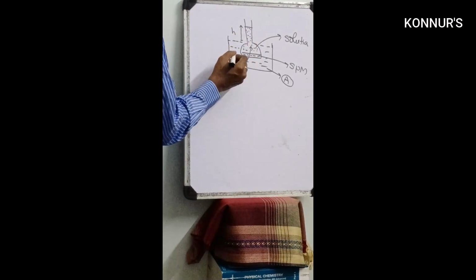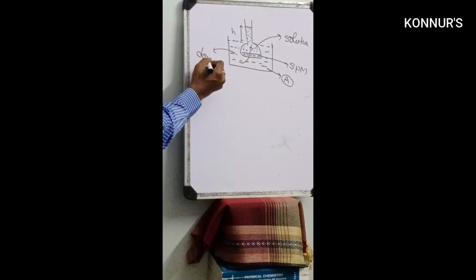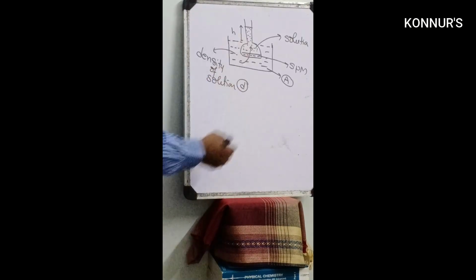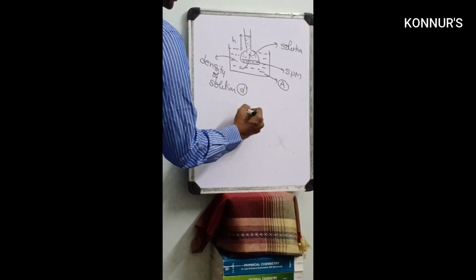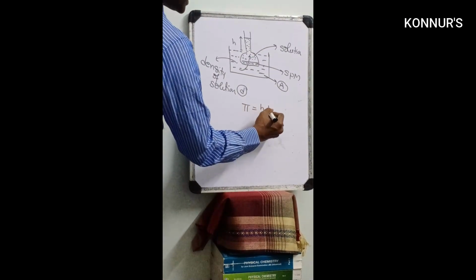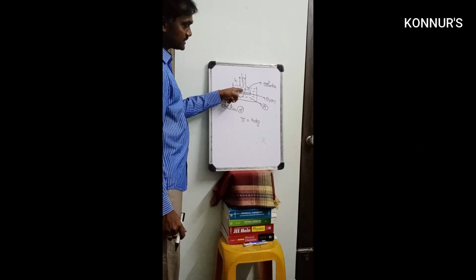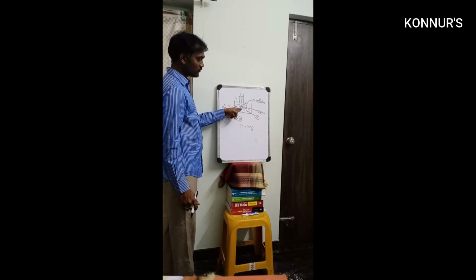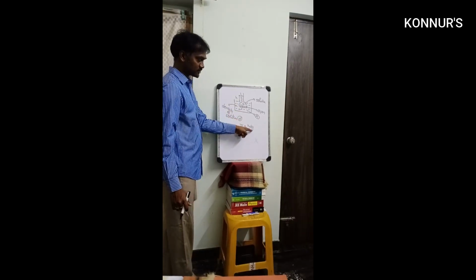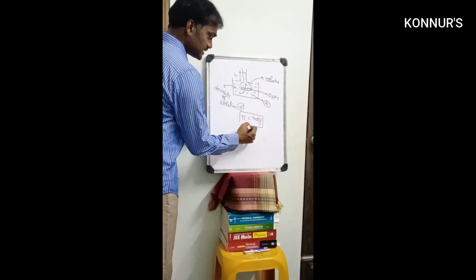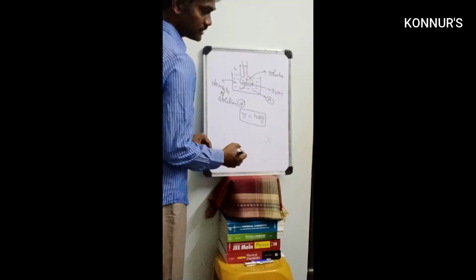Next, the density of the solution, you take d. Then the formula is pi equal to hdg. Because the solvent is moving opposite to the gravitational force, that's why the formula is pi equal to hdg. It is also one of the important ones.